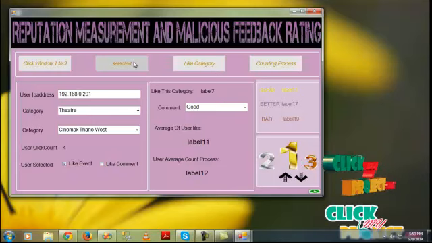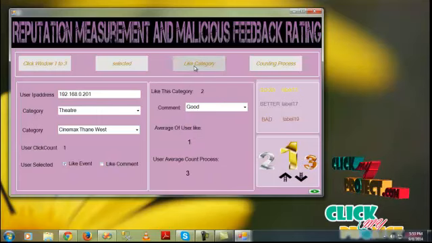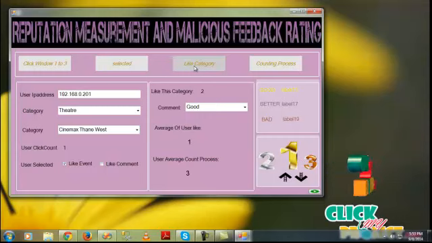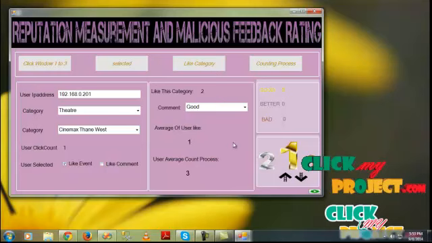The feedback rating prevention system forbids malicious users from overcoming feedback ratings with a standard Bloom filter. The reputation measurement method can lessen the deviation of improved success ratios. Click on the like category, the average use of user like is 1 and the user average count process is 3. In that theater process, the average user count process is 3 and the average of user click. The counting process, only 3% feedback on the good processing at the same theater level. So counting in the process updates the server process.